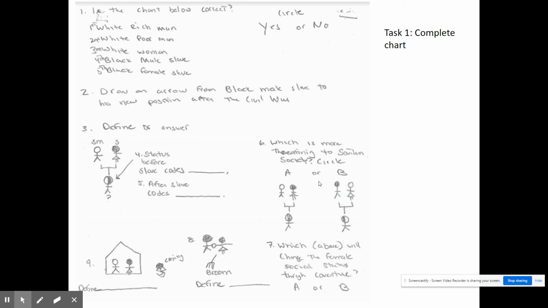I asked this question here, which is more threatening to Southern society, and the image you need to go with is this one, because this is saying something about the woman who is consciously making a decision to engage in a sexual act with the black male, whereas here it seems to be one that is more of force.